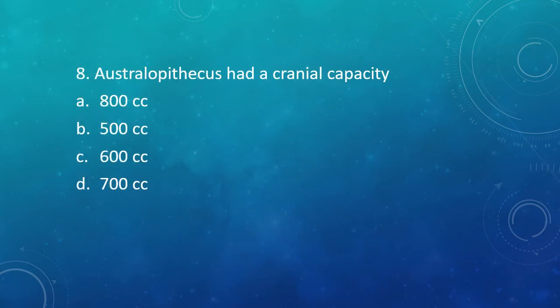Question number 8. Australopithecus has a cranial capacity of 800 cc, 500 cc, 600 cc, 700 cc. Correct answer is option B, 500 cc.